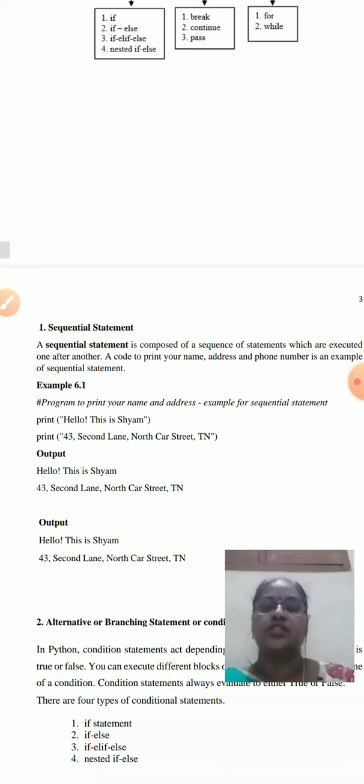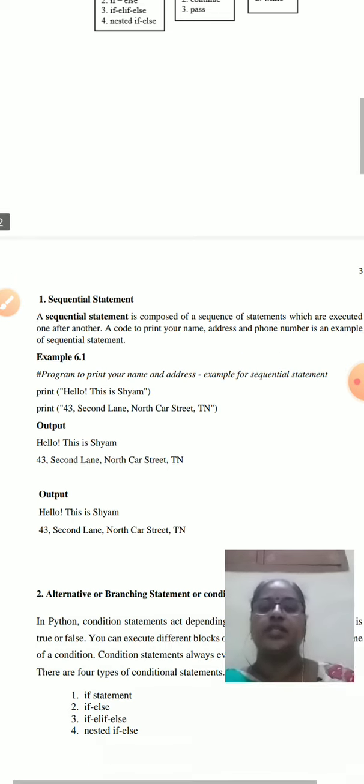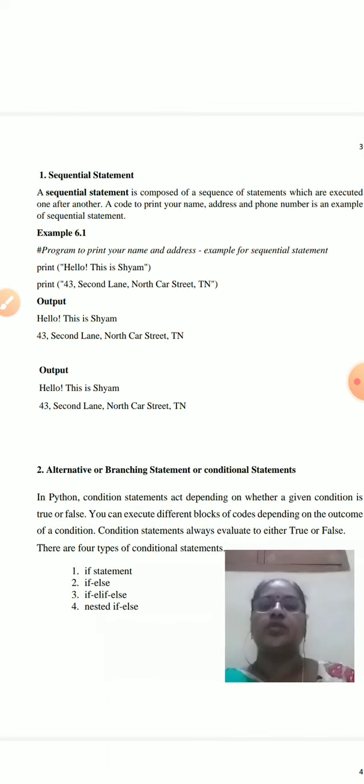First, we have discussed what sequential statements are. A sequential statement is composed of a sequence of statements which are executed one after another. That is a simple logic. All these lines of the program are executed one by one. For example, take the print statement.